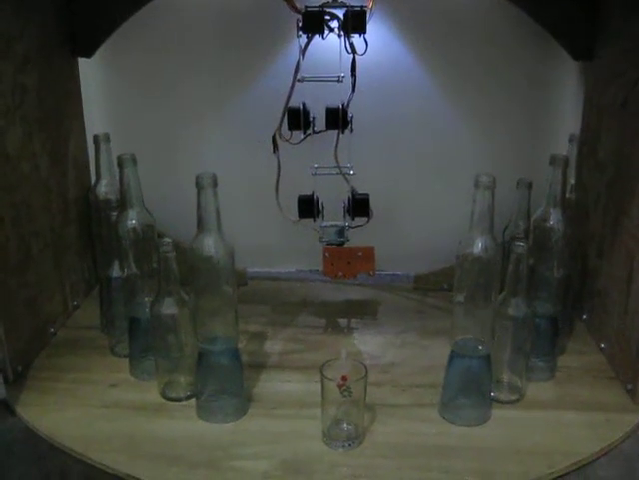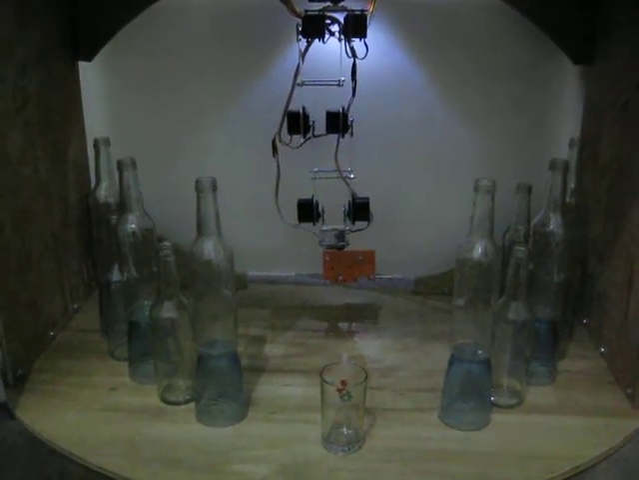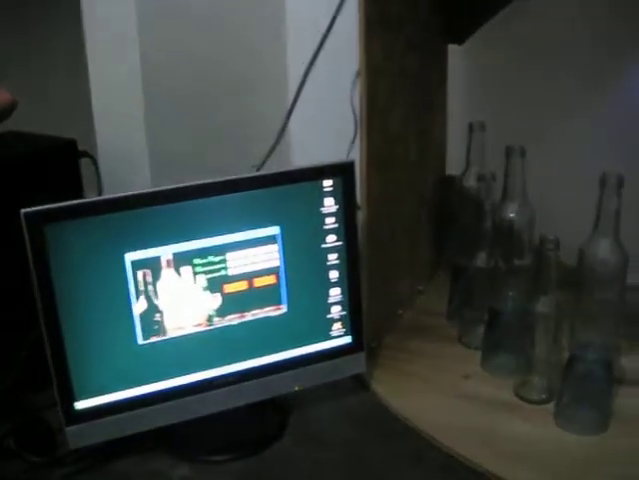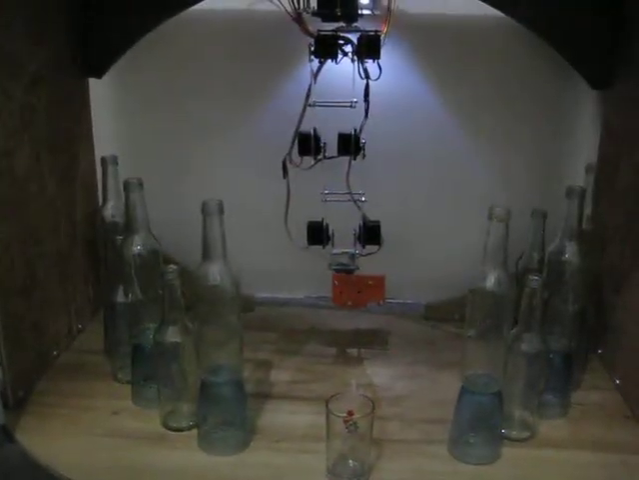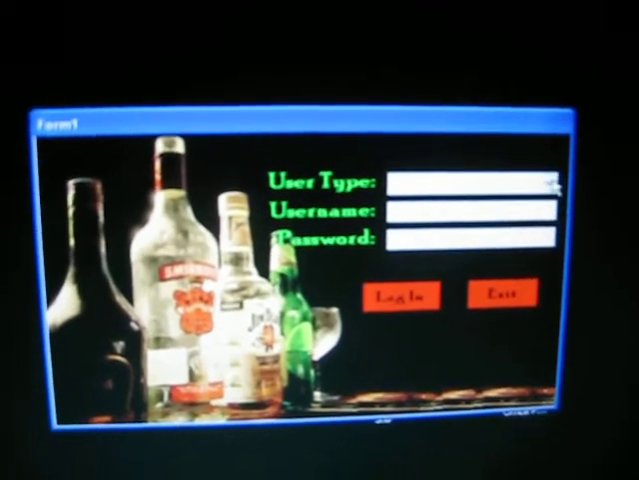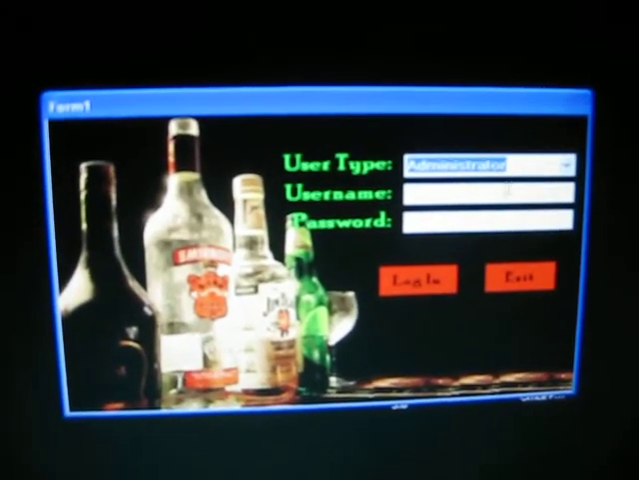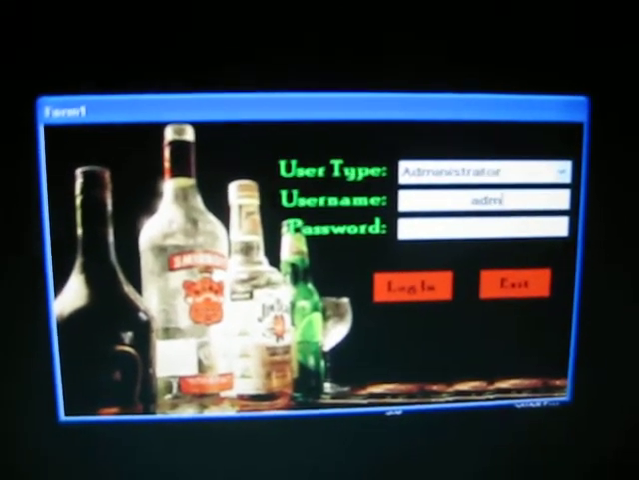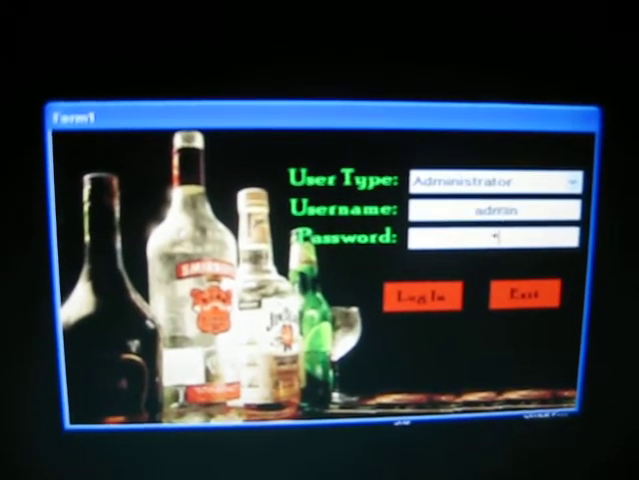This is our project, PC-based robotic drink mixer. Going to the login form, this form contains the user type, the username, and the password.